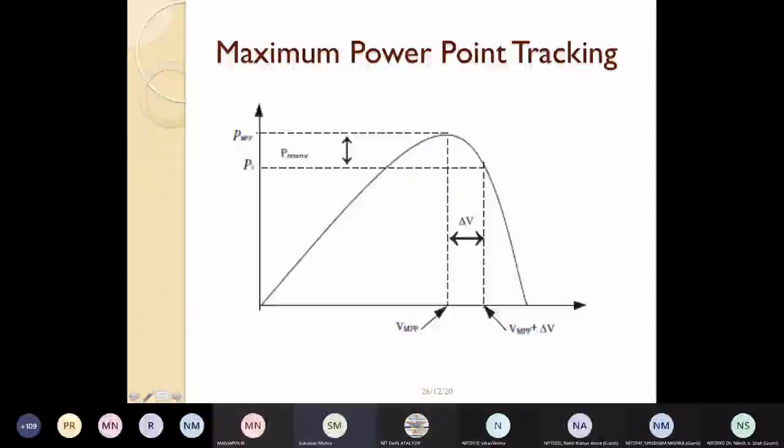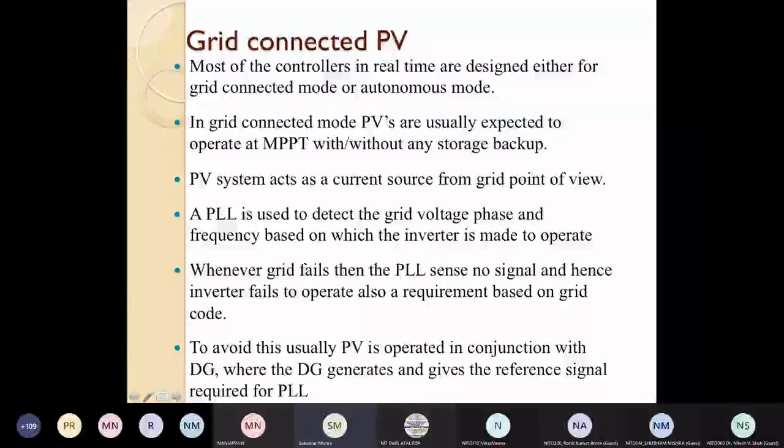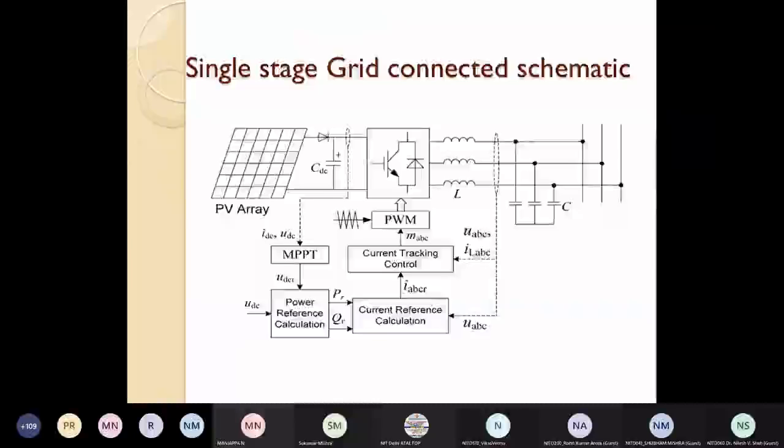So this V, if it is known from the algorithm, we can keep that V as the reference signal, so that the photovoltaic will be subjected to that amount of voltage, and that will make the photovoltaic panel or array operate under MPPT operation.